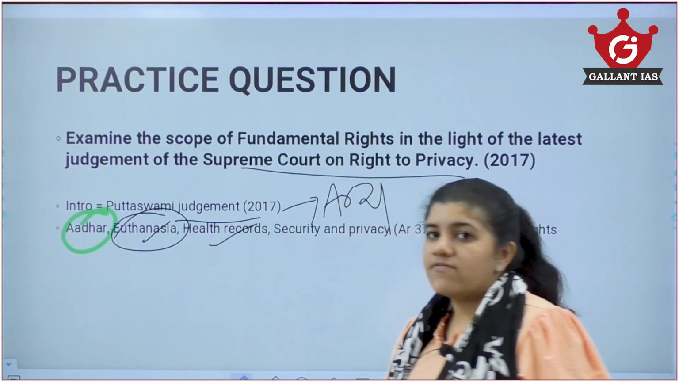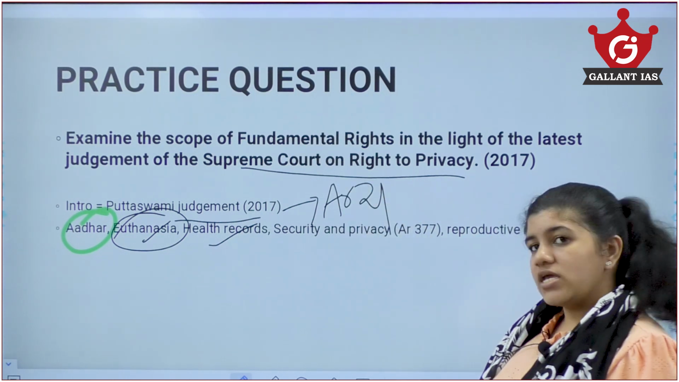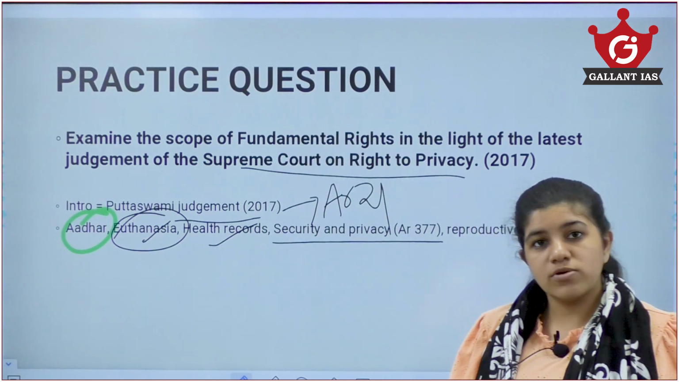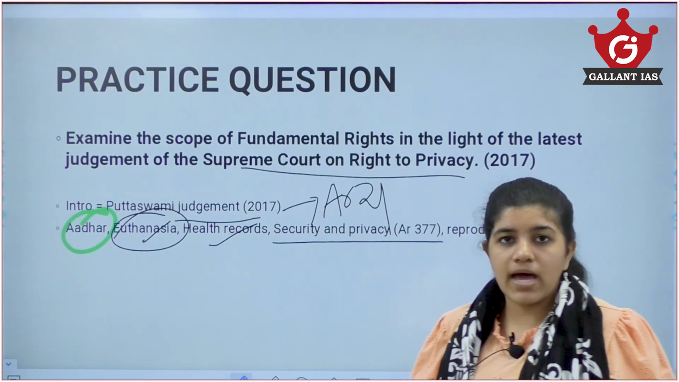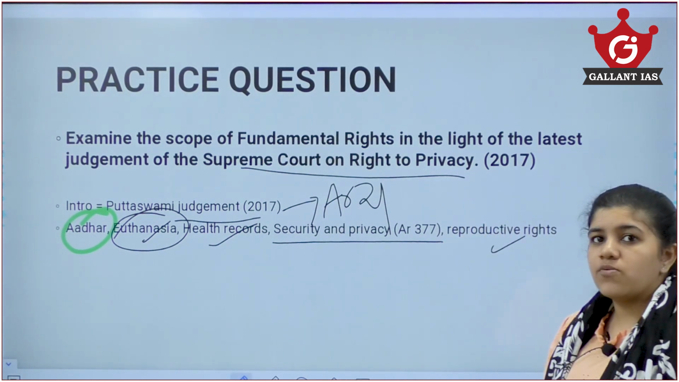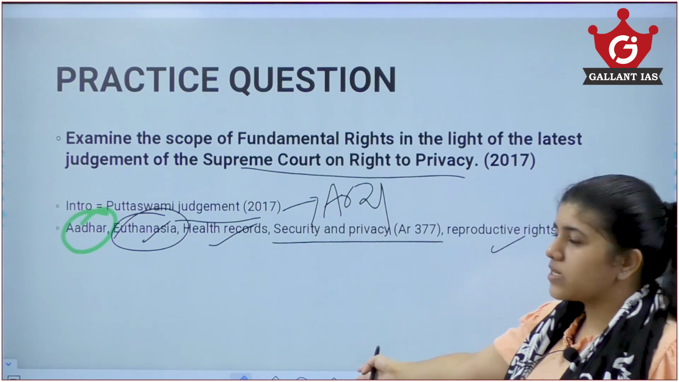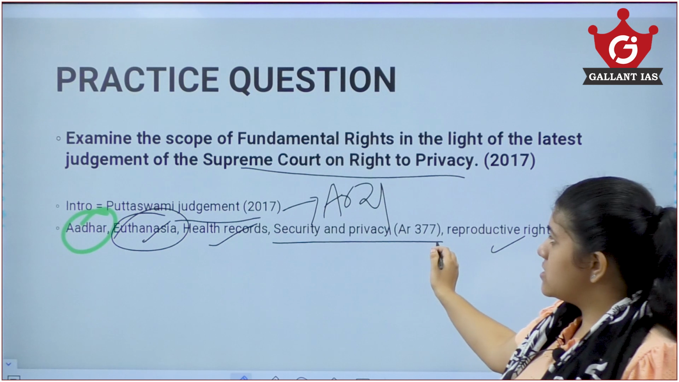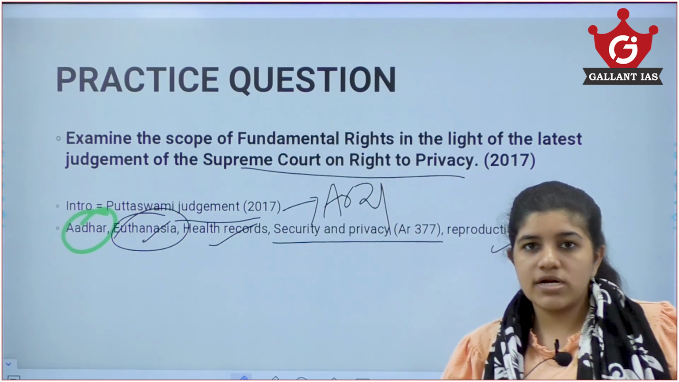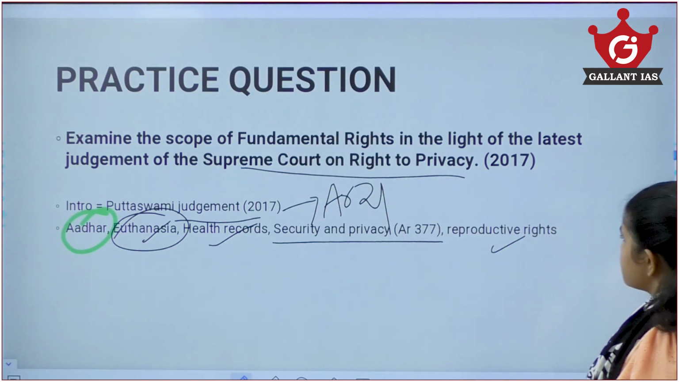Health records which are available publicly can also be violated or breached under the right to privacy. Security and privacy, Article 377, homosexuality, and marriage can also be mentioned as examples of this. Reproductive rights of women, legal abortions or not, could also be mentioned, and write a proper conclusion. So these are some of the ways in which fundamental rights could interpret our right to privacy, and not just in one sense but in multiple senses we can interpret this right.